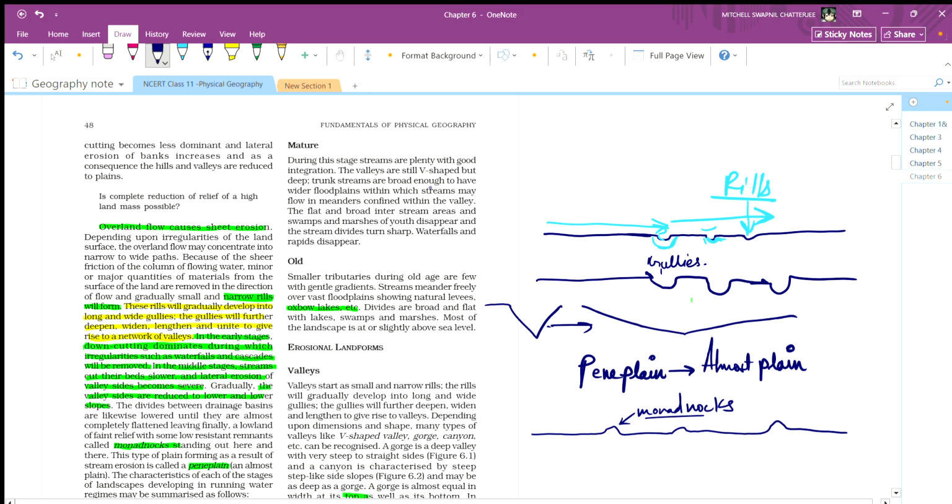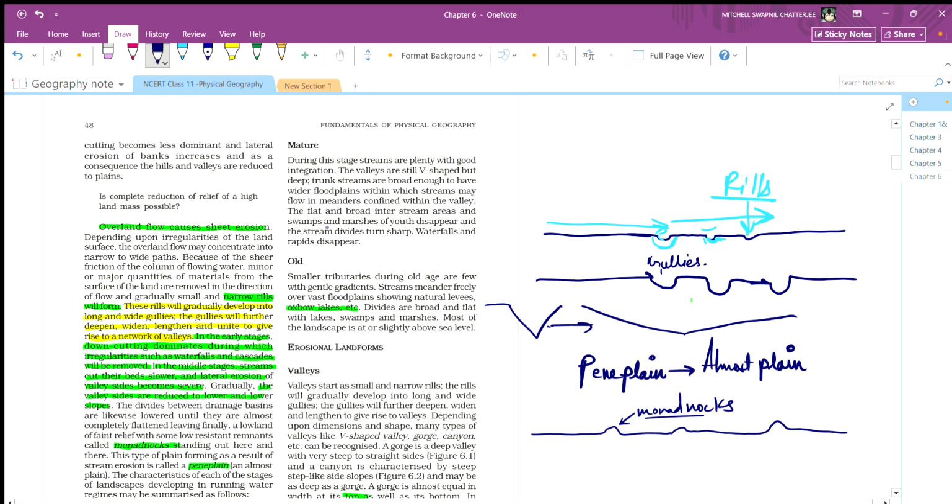Trunk streams are broad enough to have a wider floodplain within which the stream may flow in meanders. It might flow like this, confined within the valley, like this. Look at this, confined within the valley.